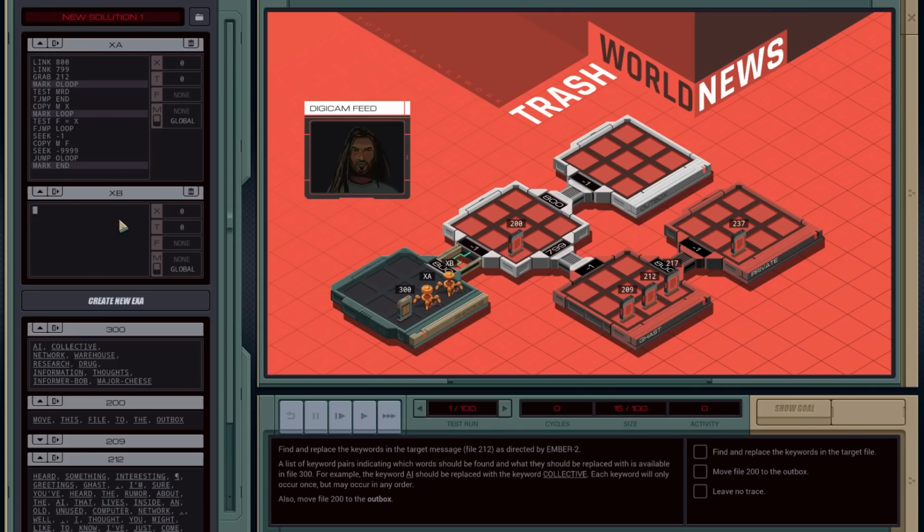Okay, so the second guy, all he does is grab... I keep wanting to do open. It makes so much more sense. Open 300, and we're just going to copy the data out. We'll do this in pairs. Mark loop, copy F to M, and we'll do these in pairs to make sure this works, and unroll the loop a little.